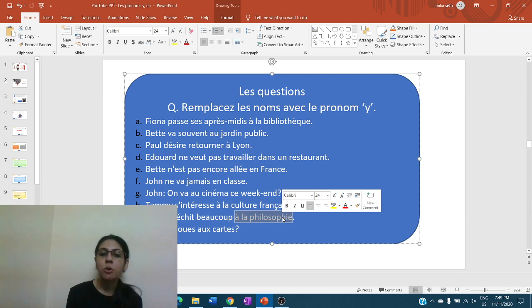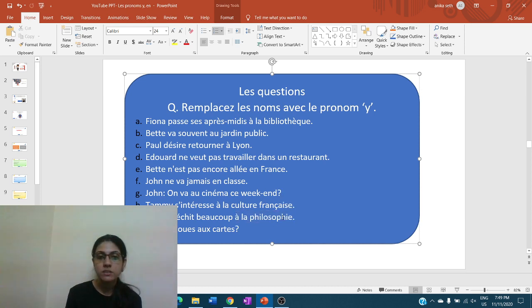Then the last one, Paul, tu joues aux cartes. Here jouer plus aux, the contracted article with the preposition à, jouer à. So aux cartes: Paul, tu y joues.